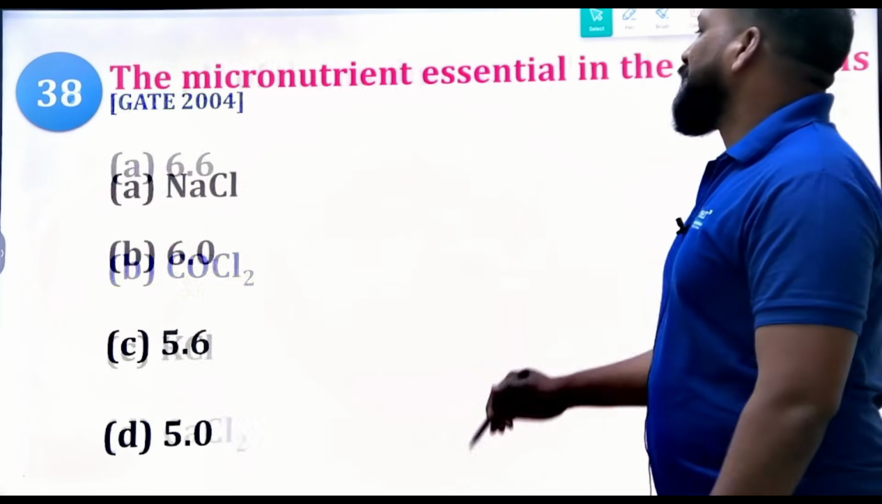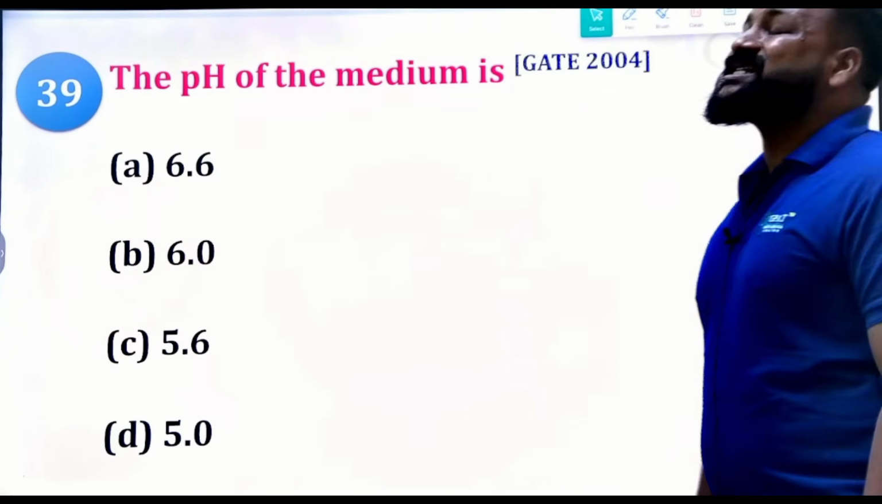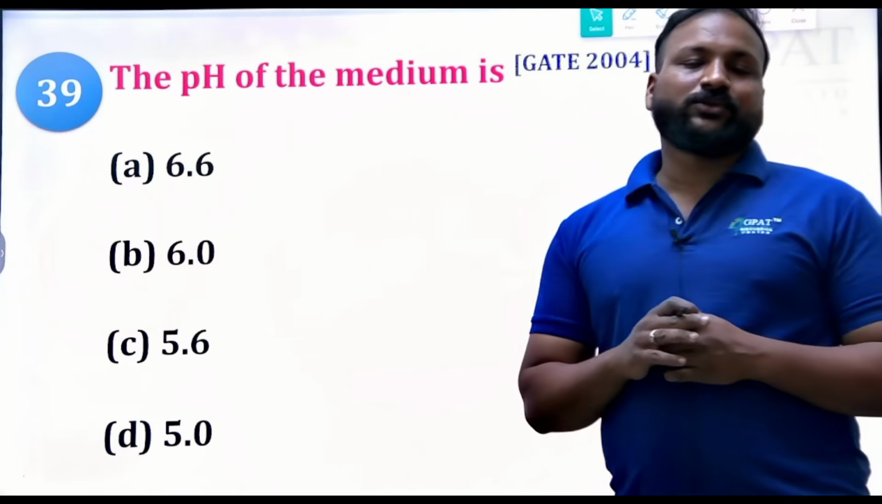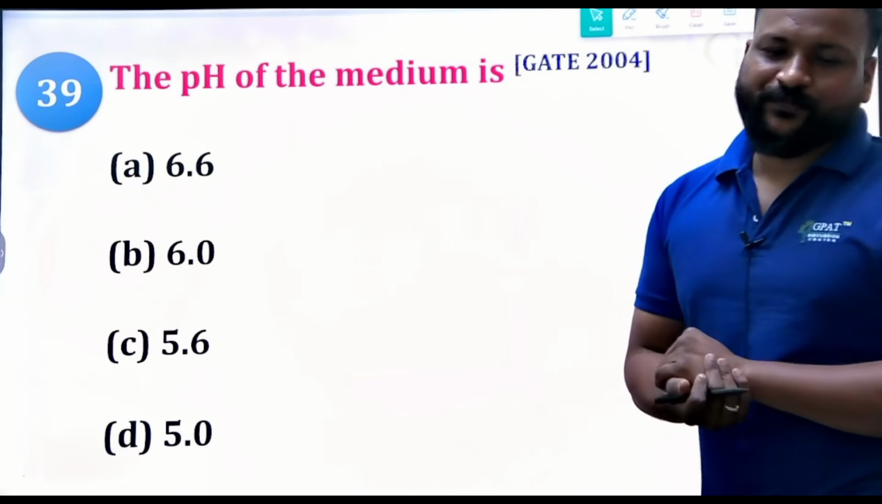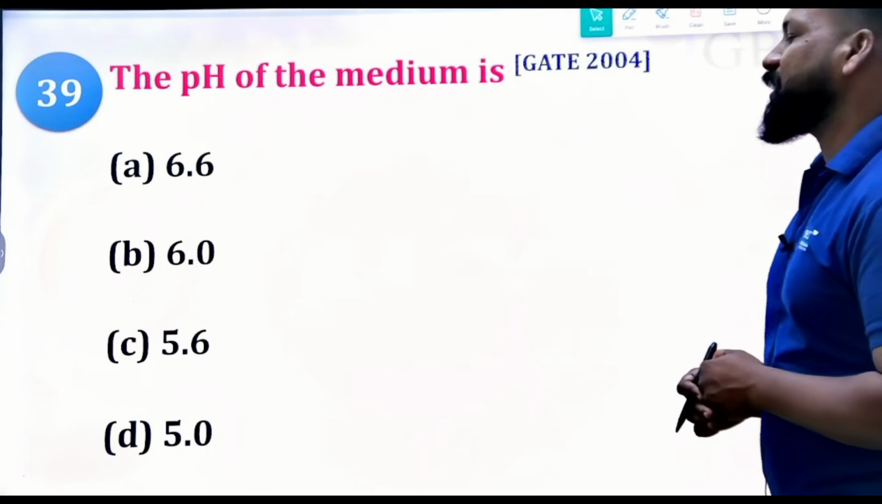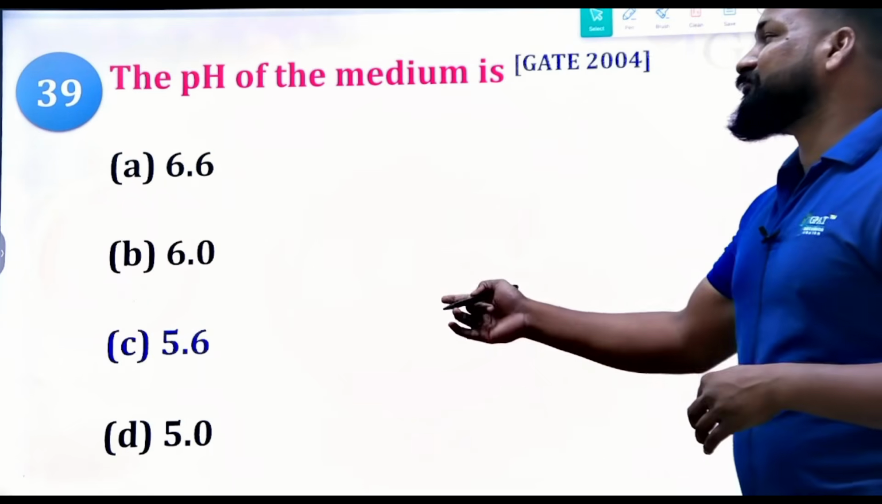Okay, yes. Next one. What is the pH of the nutrient medium? The question is from GATE 2004. The options are 6.6, 6.0, 5.6 and 5.0. Okay, it is 5.6.